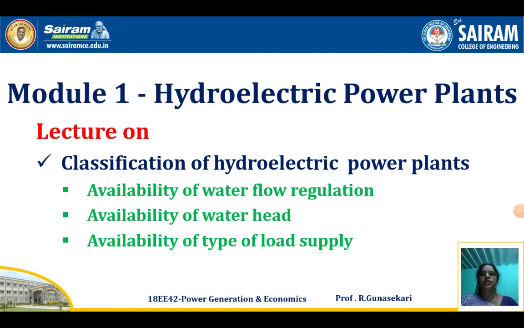Dear student, now I give a lecture on classification of hydroelectric power plants. Hydroelectric power plants are classified based on availability of water flow regulation, availability of water head, and type of load supply. Now we study the classification based on availability of water flow regulation.